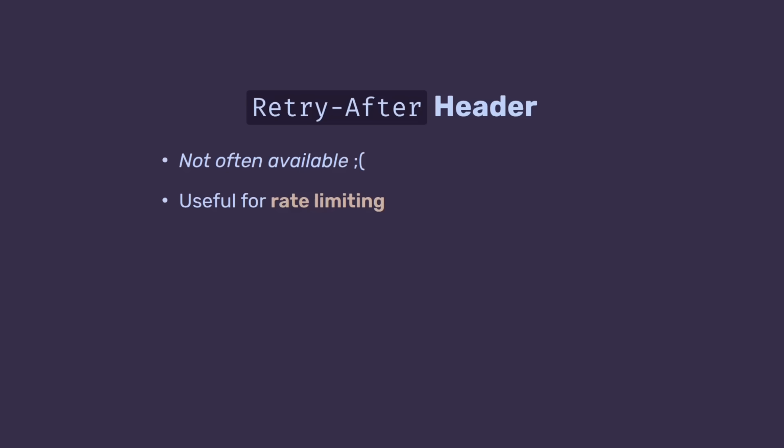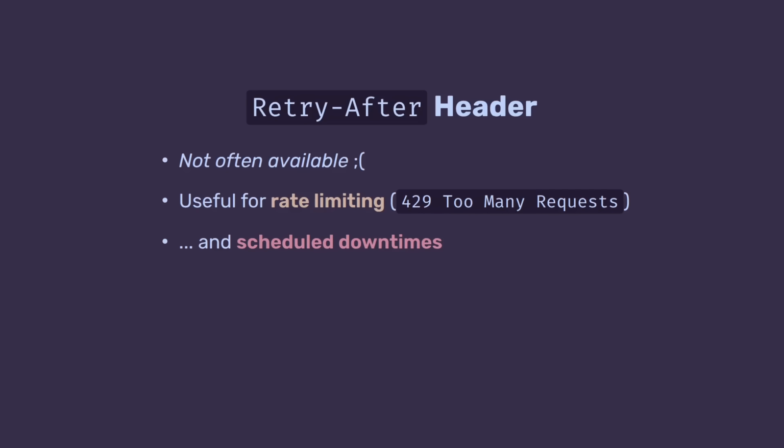So when we are sending 429 Too Many Requests, it's a good idea to also send the Retry-After header. Scheduled downtime. That's not a common thing these days, but still possible, and it's a perfect use case for the Retry-After header. Background jobs. If the server is doing some background processing, it can roughly estimate when the resource will be ready and tell the client about it. So it will retry at the right time, or at least closer to it.